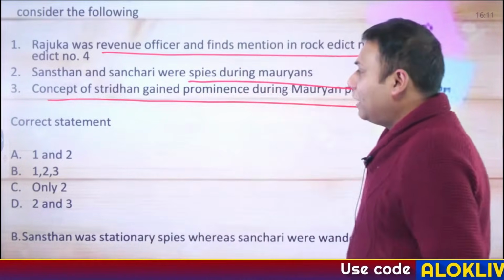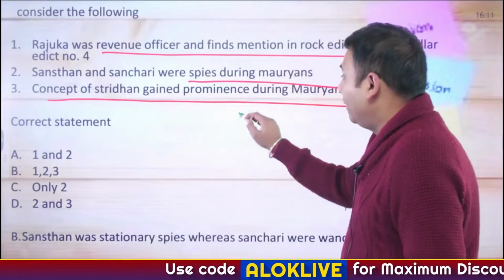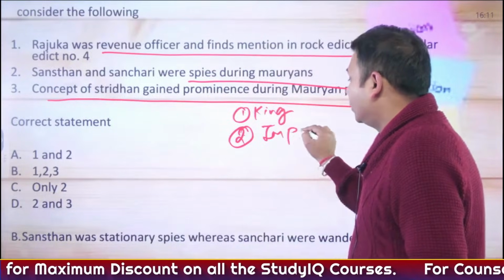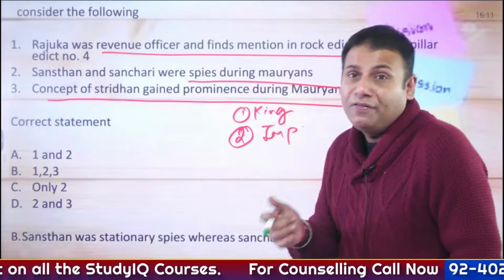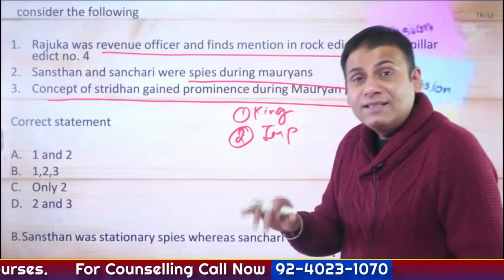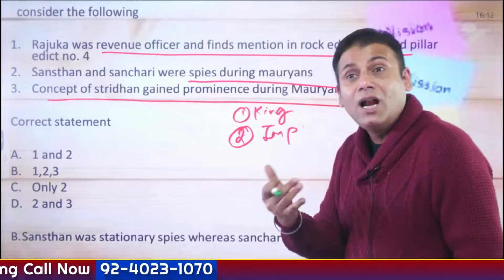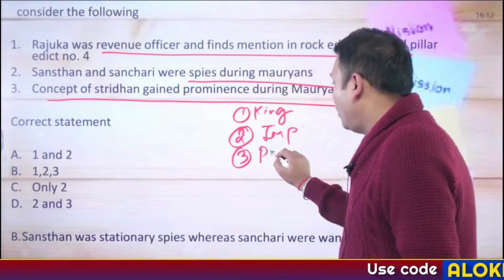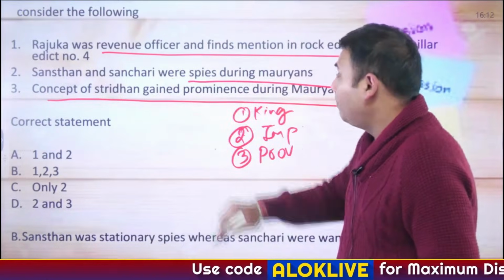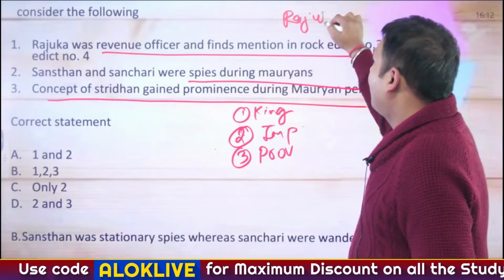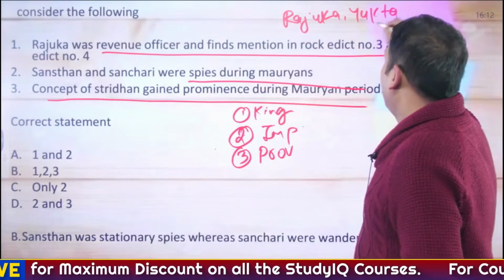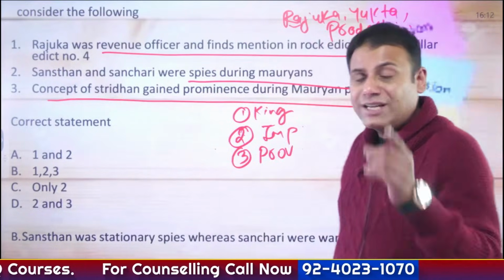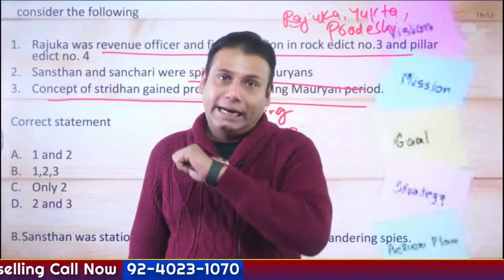So from the perspective of administration, what all things do we have to read? The role of the king. Second, important ministers: Sitadhyaksha, Kupyadhyaksha, Antapala, Durgapala, Sannidhata, Panyadhyaksha, Pattanadhyaksha. What are these terminologies? So important ministers. Then provincial administration, and in provincial administration compulsorily read about Rajuka, Yukta and Pradeshika. Rajuka was revenue officer, Yukta was treasurer, Pradeshika was tax collector.